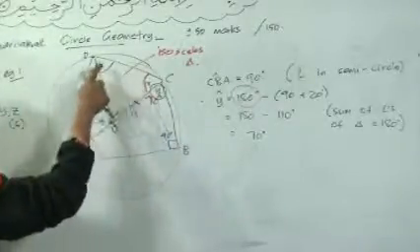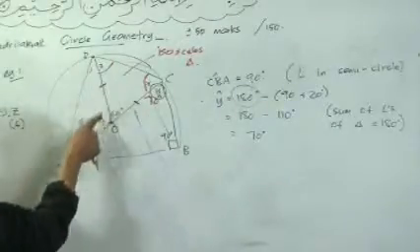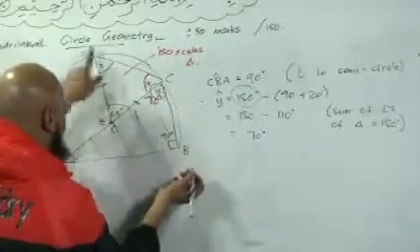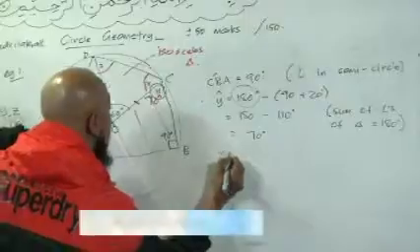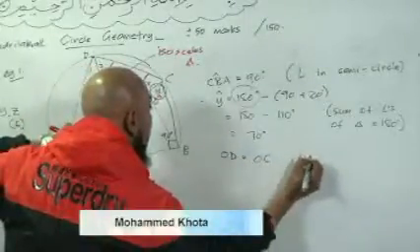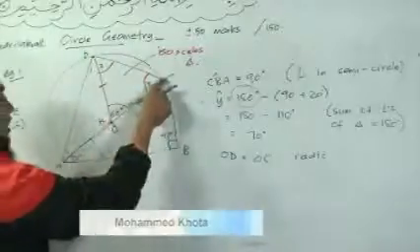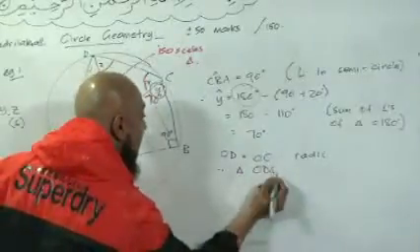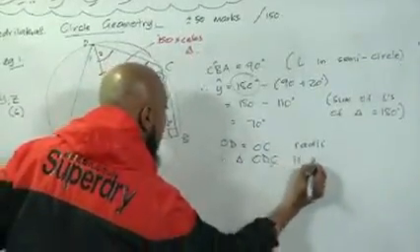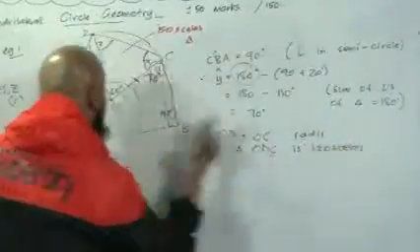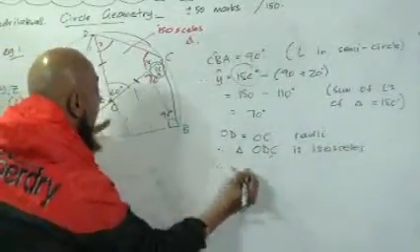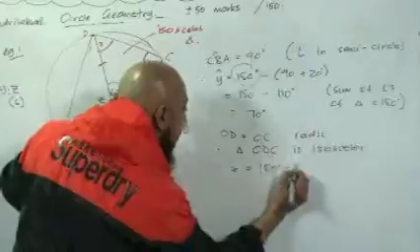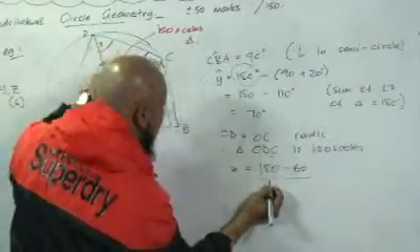We now need to get x, we need to get D2, and we need to get z. So let's go under C. This is an isosceles triangle, and how would you prove it? You would now say OD is equal to OC because they are radii. So OD is equal to OC, radii, therefore triangle ODC is isosceles. So if it is isosceles, therefore x is equal to 180, sum of angles of a triangle, minus your given, minus 60, divided by 2, because these two angles are equal.